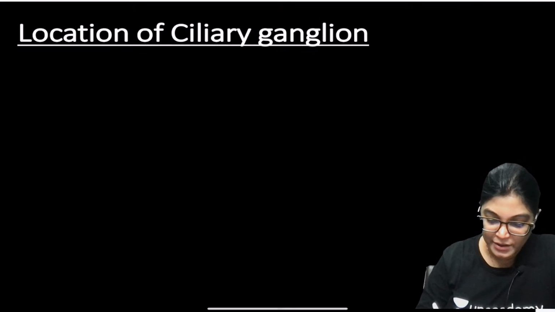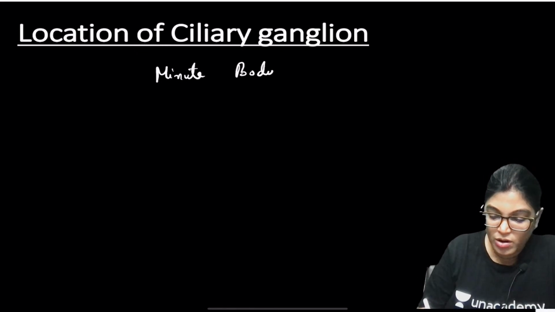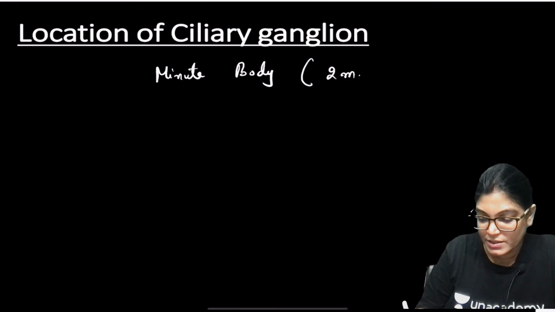Location of the ciliary ganglion. It's a minute body. Approximate size is 2 mm in diameter.